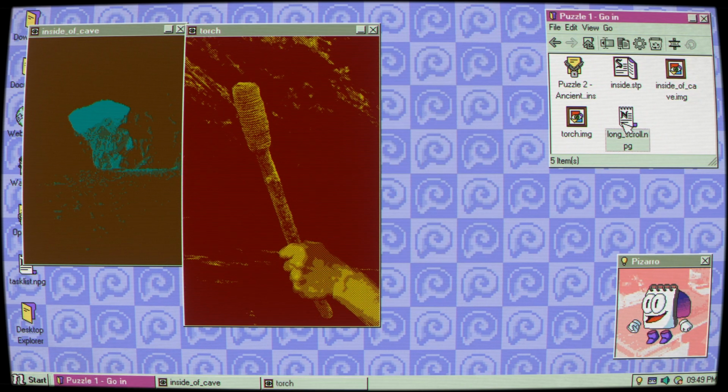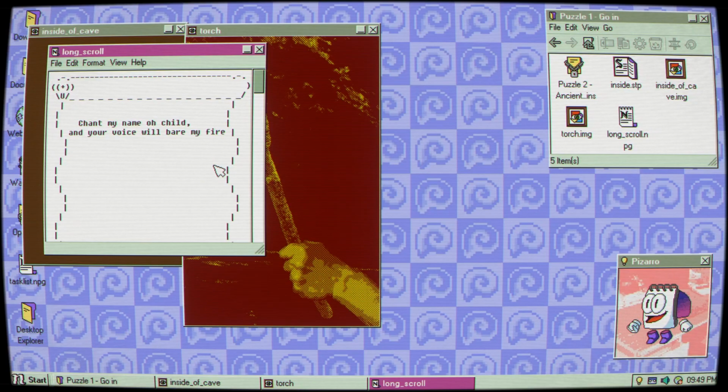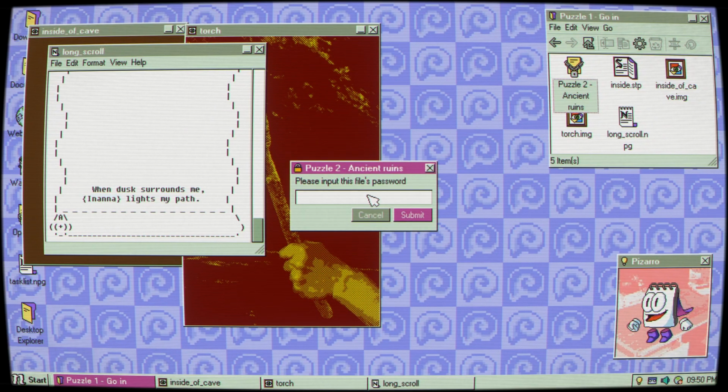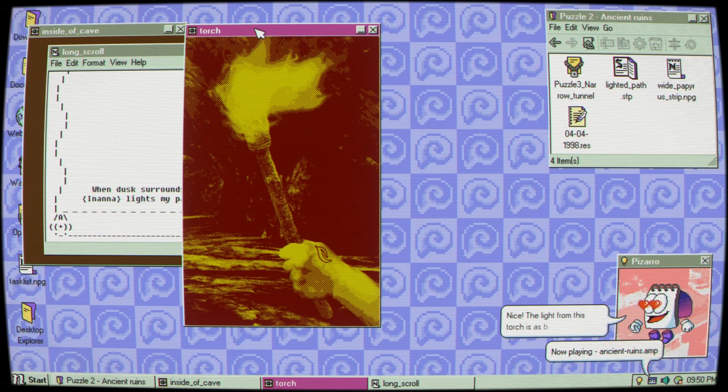Alright, let's open long scroll. "Chant my name, O child, and your voice will bear my fire. When dusk surrounds me, and Inanna lights my path." There we go, we got the next one. And this also uses desktop control, so I can just Control-C to copy, and Control-V to paste. Inanna, ooh.